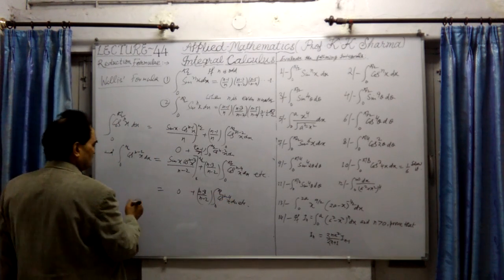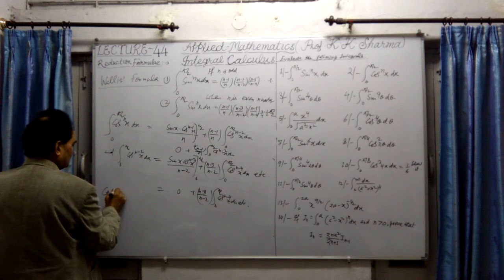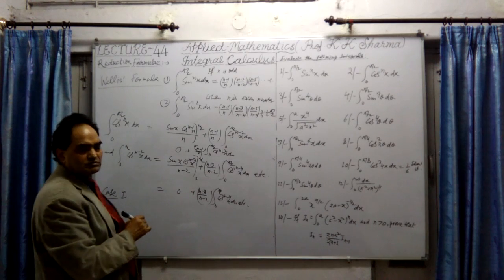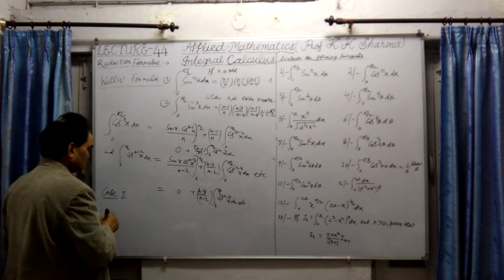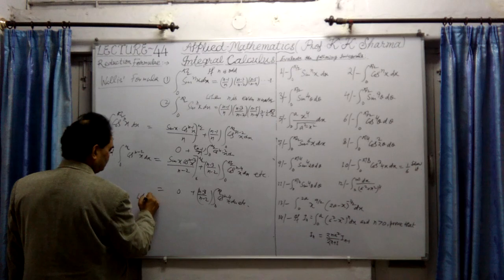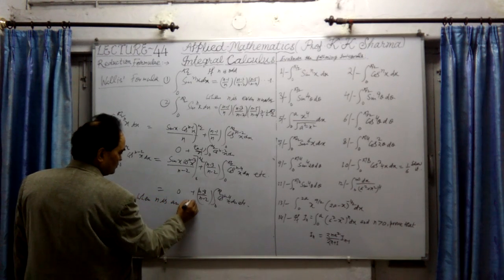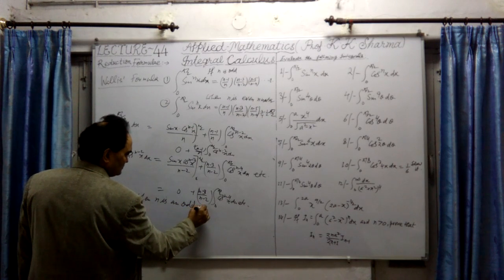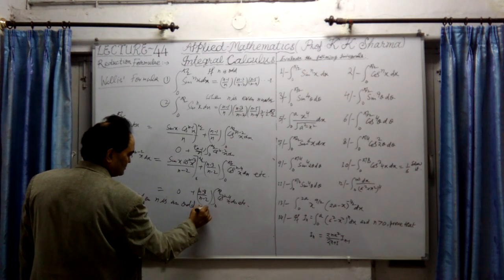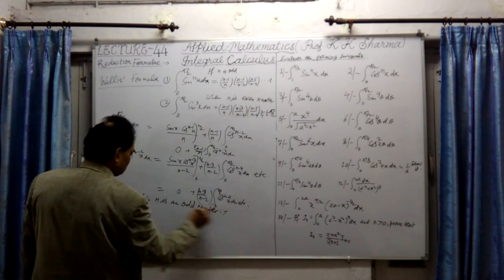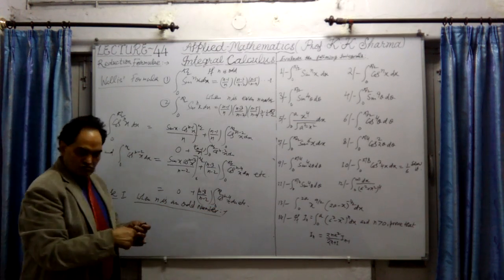Okay, so let me take case number 1 here. In this case also, case number 1 and case number 2. Let's talk about case number 1, when n is an odd number. In that situation, what is the last term?